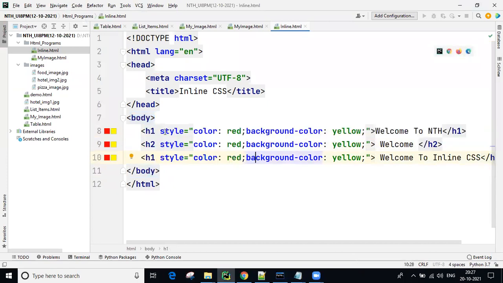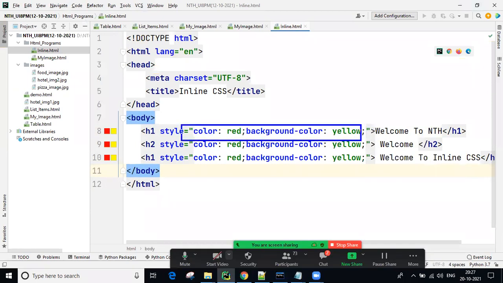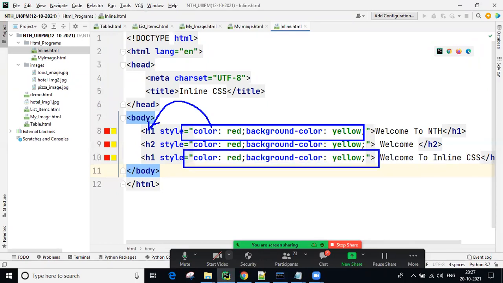But if you are using inline styles, duplicate code is not reduced. We need to write duplicate code here. Whatever styles you write using inline, these styles are applicable only to this tag. Again, these styles are applicable only to this tag. It means the tag in which you write these styles, those styles are applicable only to that particular tag.